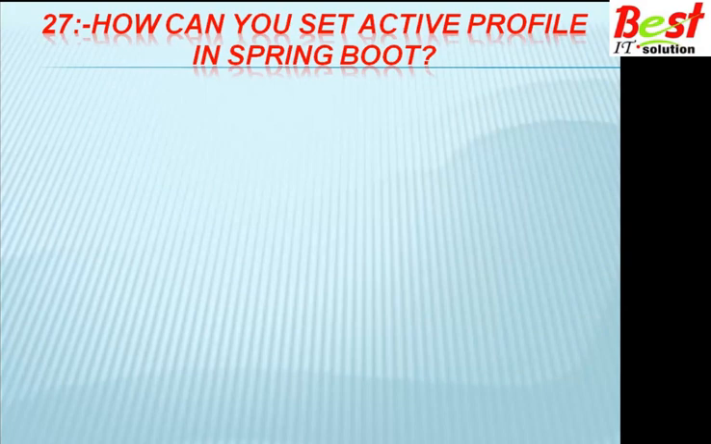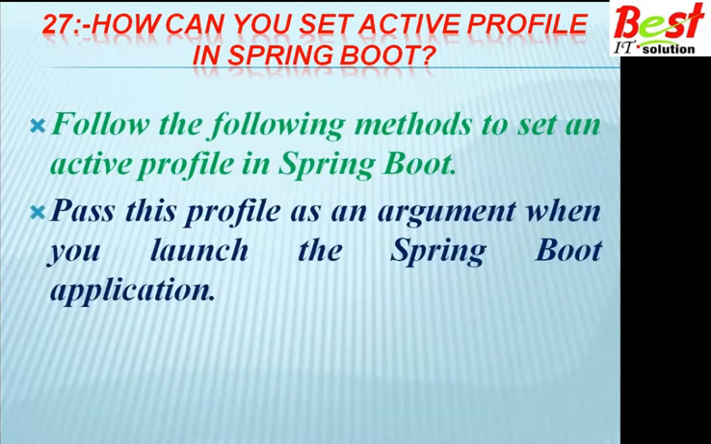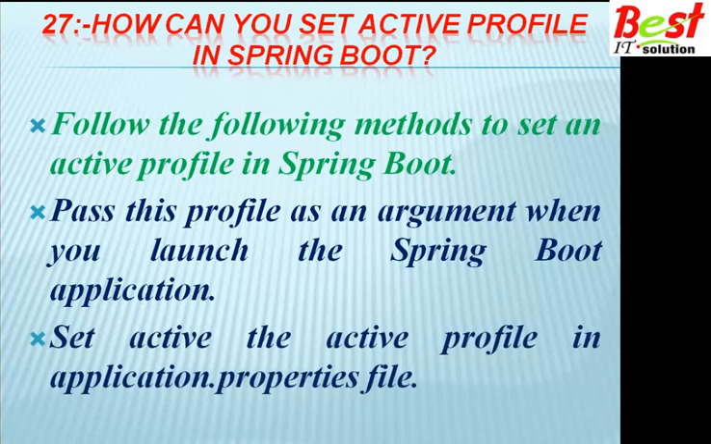How can you set the active profile in Spring Boot? There are the following steps to set the active profile. Pass this profile as an argument when you launch the Spring Boot application. Or set the active profile in the application properties file: in the application properties file, we need to mention which profile we want to be active. Okay.